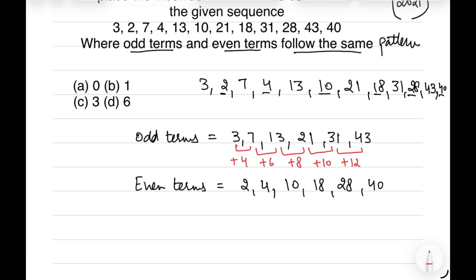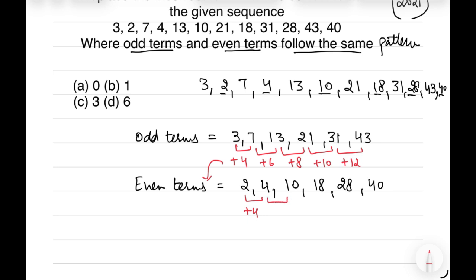In the even terms, the first term we have is 2 and the second term is 4, so there must be an addition of 4. If we add 2 plus 4, it will be 6, but the next term is 4, and their difference must be 4 as it follows the sequence followed in the odd terms. So only 0 plus 4 can be 4.